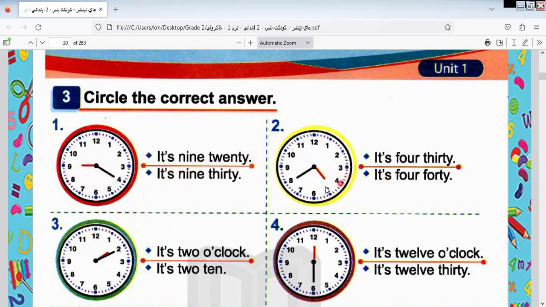Here we say the short arm is on 5. It's not difficult. The long arm is on 8. Let's know how to read it. 5, 10, 15, 20, 25, 30, 35, 40. It will not be 5, it's 4. 4:40. It will be 4:40. This is the next one.